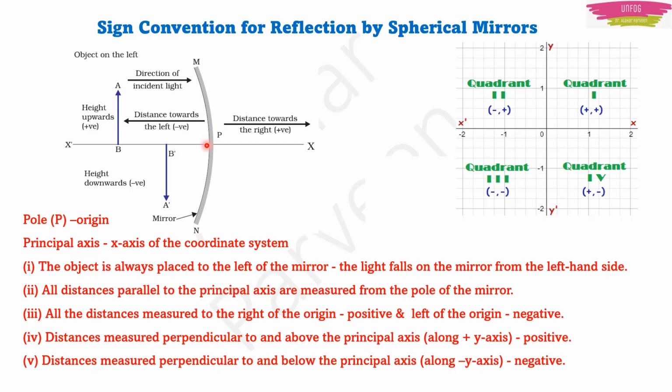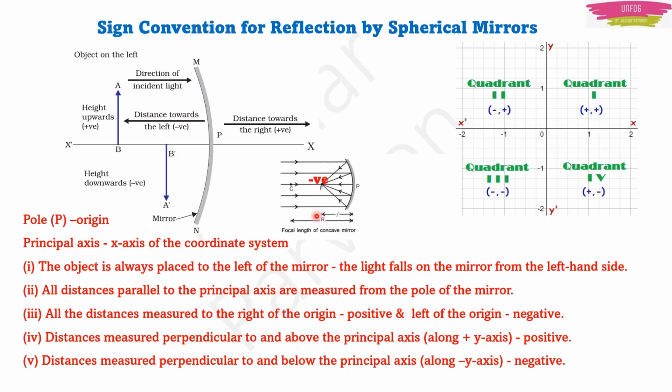Now coming to the sign conventions. All distances measured to the right of the origin, the x-axis, should be positive, and to the left should be negative. If you draw the perpendicular, the y-axis, distances should be positive above the origin and negative below the origin. That's all. So just remember these sign conventions. It will be very helpful for you to solve the numericals.